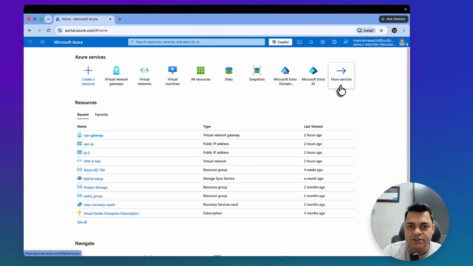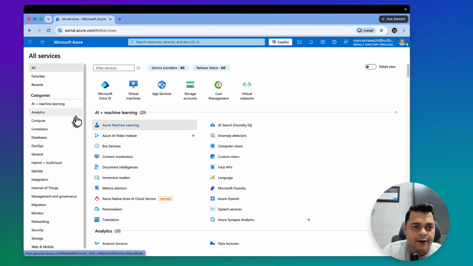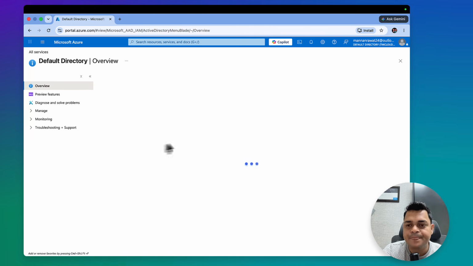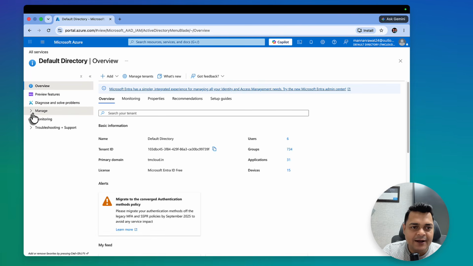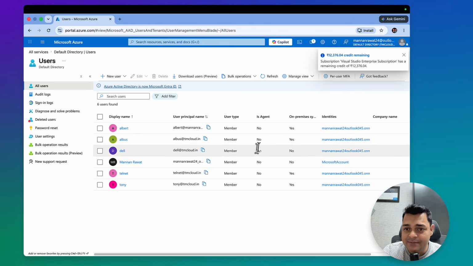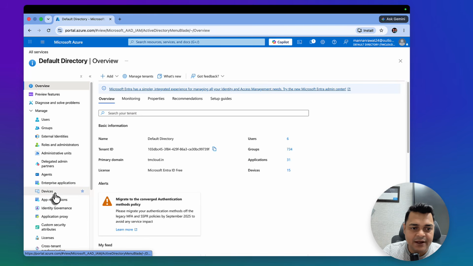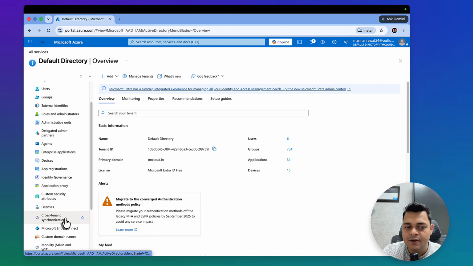Cool. So this is our Microsoft Entra domain service, and I'm just going to open Microsoft Entra ID. This is a SaaS service. Under this SaaS service, we are able to find the option of user management. These users I have already created. Some users I synchronized from on-premises AD. Apart from this, you can set up multi-factor authentication, application registration, custom domain, lots of things that you can manage. Azure AD Join and Azure AD Connect, these two services you can use from this particular portal.